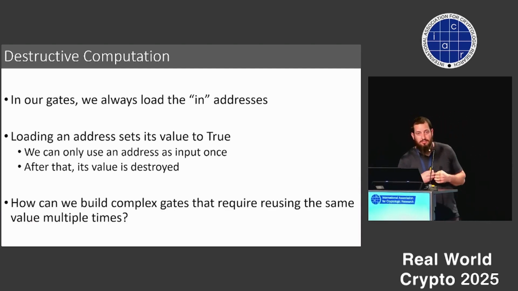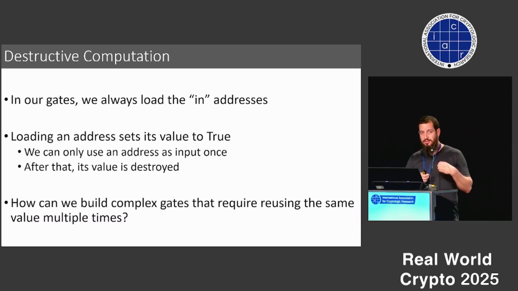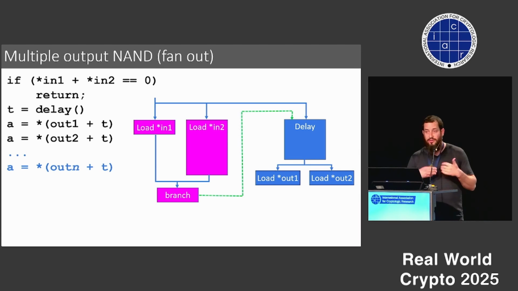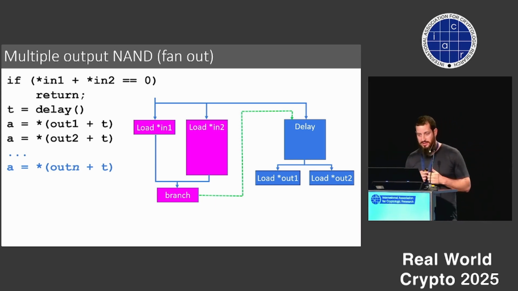So we need the ability to build more complex gates where we have a single wire that is an input to several different gates in parallel. And the way that we do it is by increasing what we call the fan-out of the gate. And this is relatively simple. We just access several output addresses in parallel. And this means that we can duplicate the output address. And we can actually build what we call fan-out gates, which take a single value and copy its state into several other addresses.